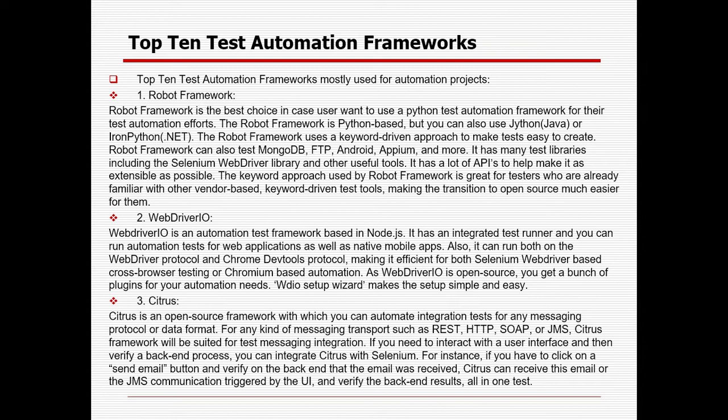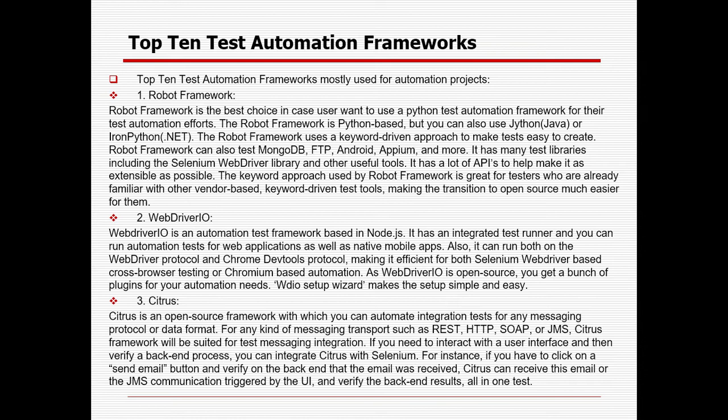Then WebDriverIO. WebDriverIO is an automation testing framework based on Node.js. It has an integrated test runner, and the user can run automation tests for web applications as well as native mobile applications. It can run on both the Selenium WebDriver protocol and the Chrome DevTools protocol, making it efficient for both Selenium WebDriver based cross-browser testing and Chromium based automation. WebDriverIO is also an open source tool, so you can get a bunch of plugins for your automation needs.